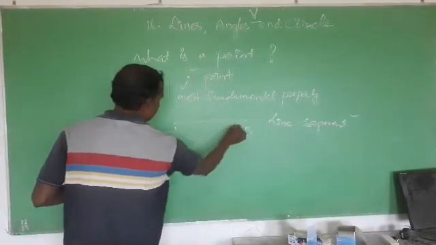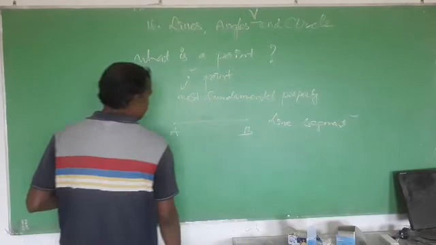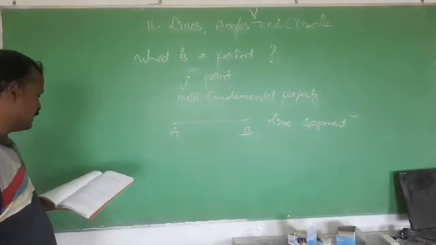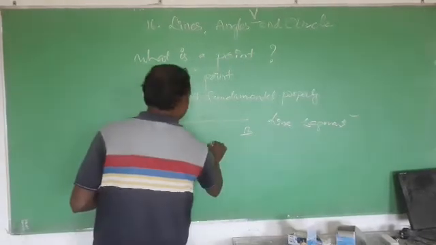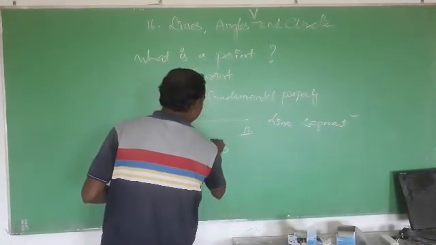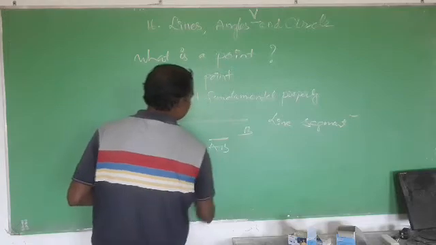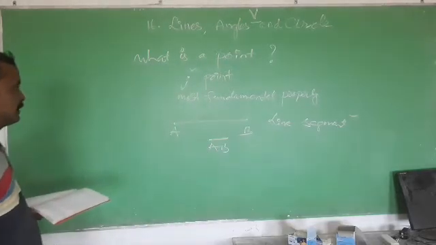A and B are two endpoints. This is called line segment. And in symbol you can write it, first you write AB, put a bar here on AB. It is represented like this.